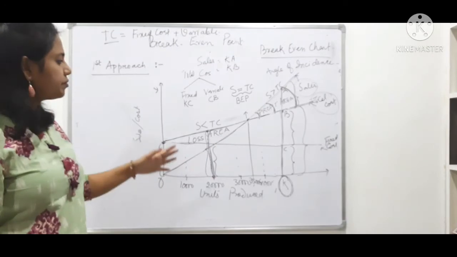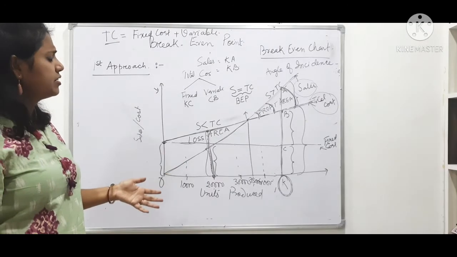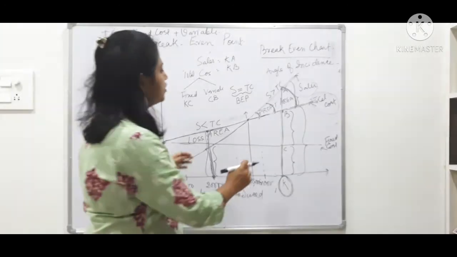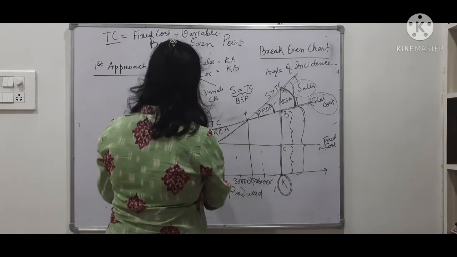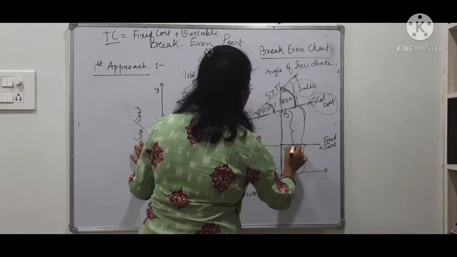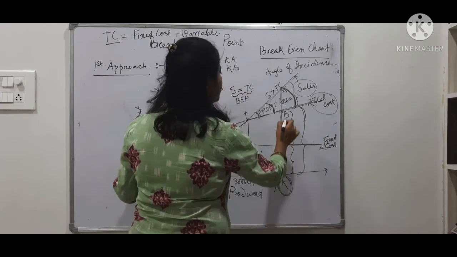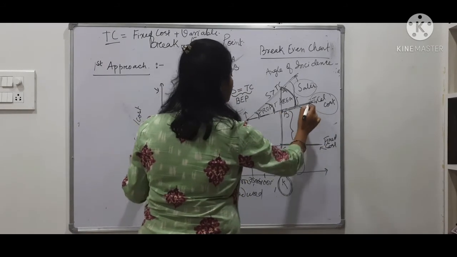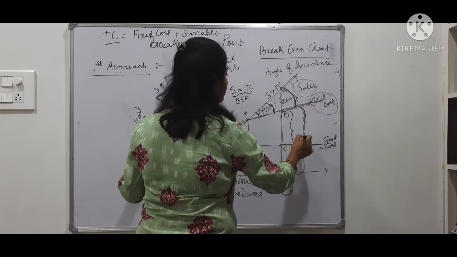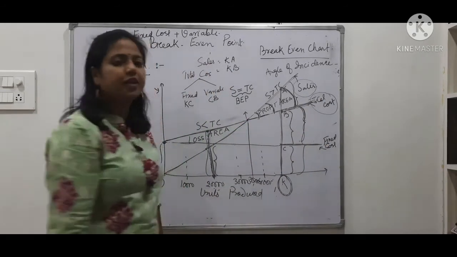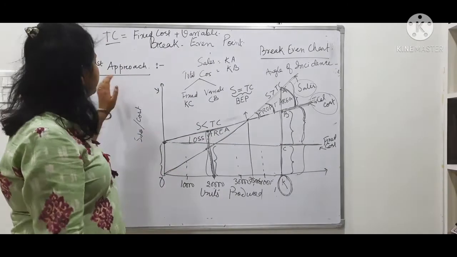I'm just telling you that your fixed cost is this much, your total cost is this much. So if you subtract the fixed cost from the total cost, you get the variable cost. This is how the break-even point is expressed in the first approach.